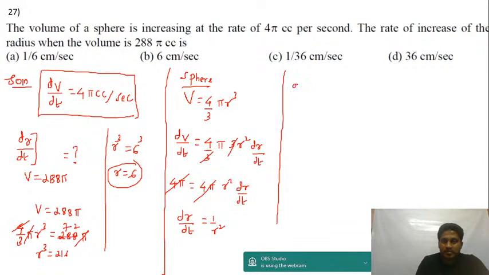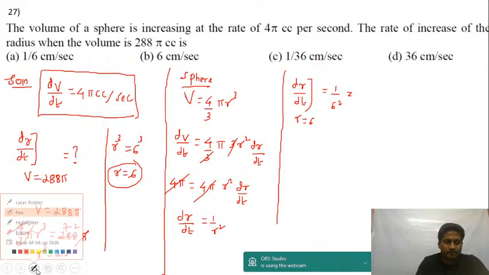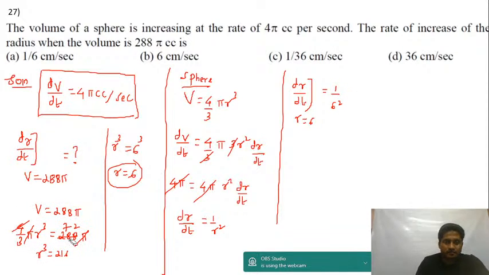Now dr by dt when radius is equal to 6, we found that r is equal to 6, is 1 by 6 square. That's equal to 1 by 36 centimeter per second. Yes guys, very good. Answer is option C.